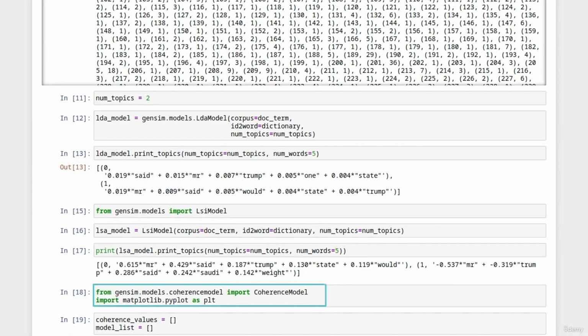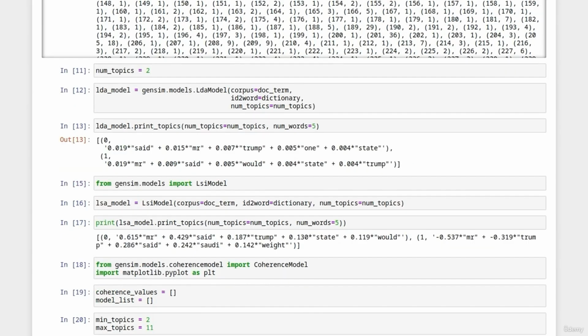So we're going to create a for loop where we're going to iterate through different numbers of topics and then put these coherence scores into a list for us to inspect. The first step is to create 2 empty lists, one for our coherence values and one for our models. We then specify the minimum topics we want to run and the maximum topics. Here we're using the minimum topics as 2 and the max as 11, but these can be any numbers that you like.